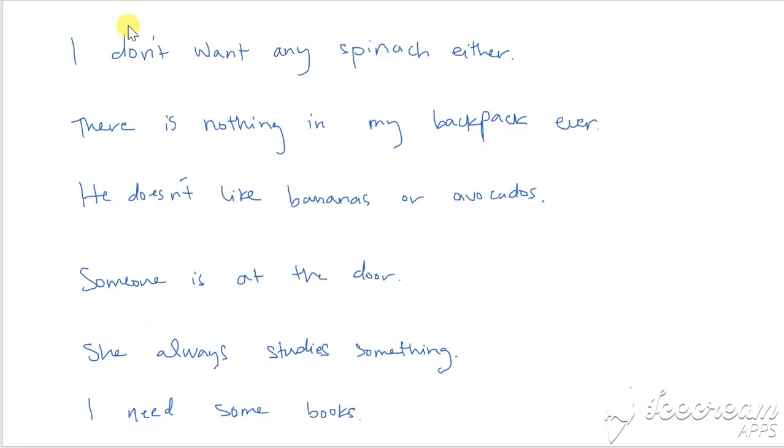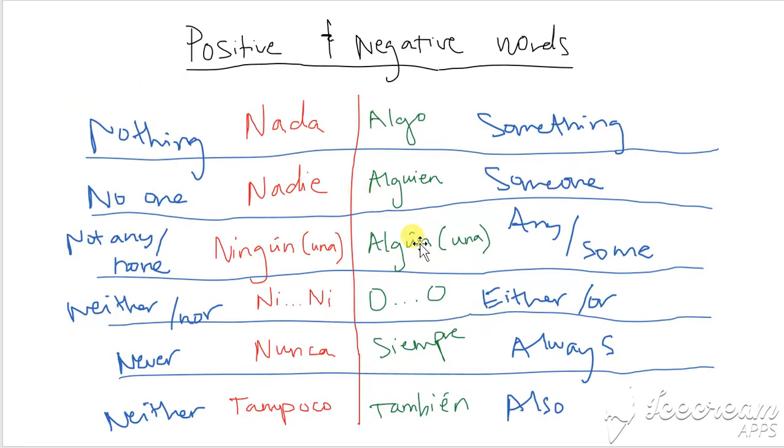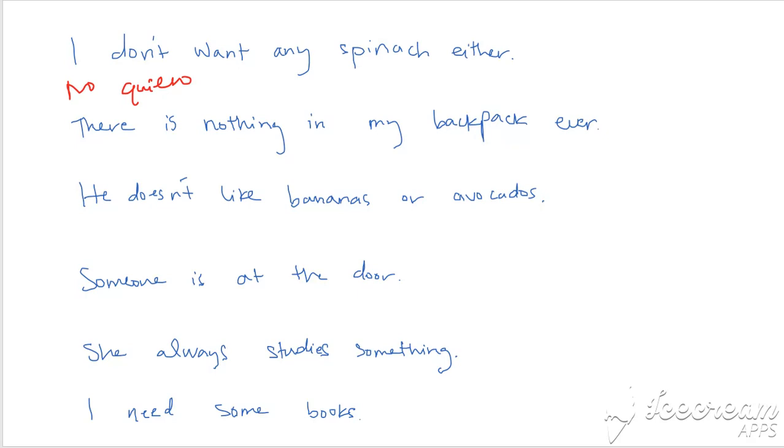Okay, we're going to practice. I don't want any spinach either. No quiero. So I want to say any, but because I started with no, I can't use the positive word. I have to use the negative word because I have to use double negatives. So no quiero ningún, and then espinacas is feminine and plural. So ningunas has to be feminine and plural. No quiero ningunas espinacas. Either, this is going to be tampoco, because in the positive it would be también, in the negative it's tampoco.